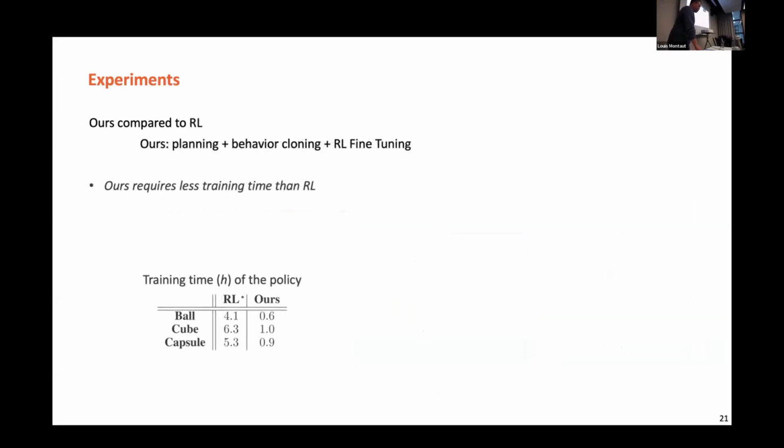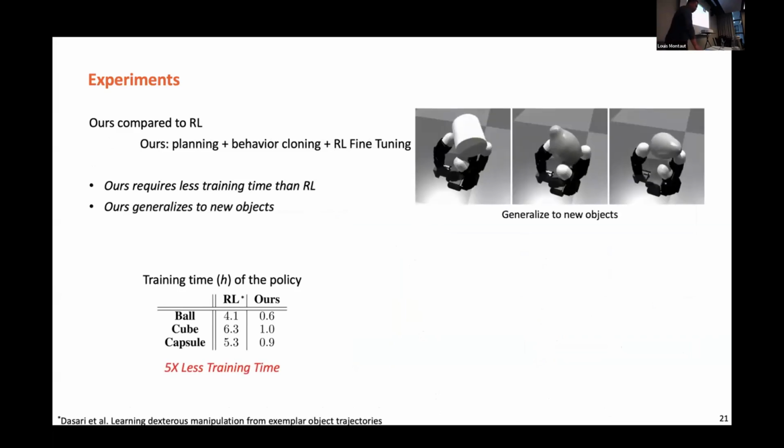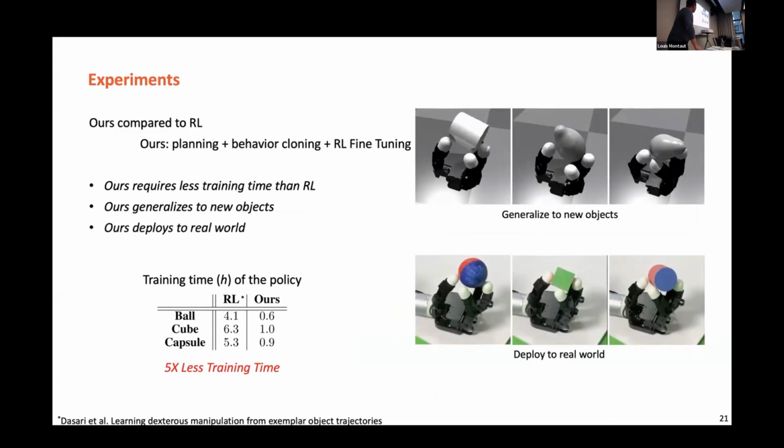All right, and we also compare with RL. It turned out that we definitely require much less training time compared to RL, if we do it purely with RL. And one thing to mention is that since everything is projected, we do behavior cloning to train a policy network that provides some generalization to new objects.